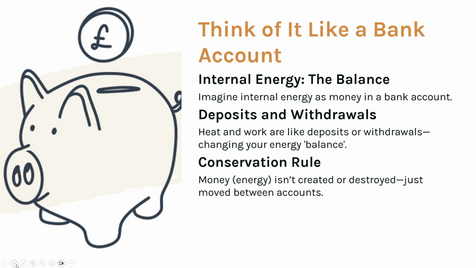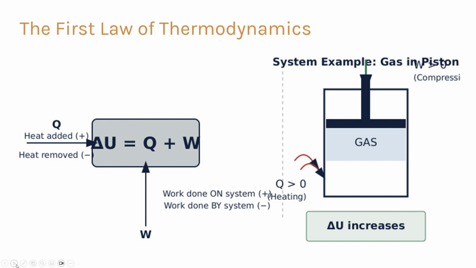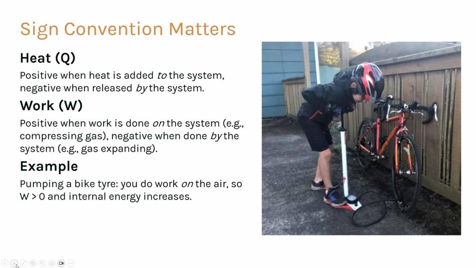The first law of thermodynamics. This idea leads us to the first law of thermodynamics. The first law states that the change in internal energy of a system is equal to the heat added to the system plus the work done on the system. We write this as delta U equals Q plus W. Understanding the sign convention is very important. Heat, Q, is positive when heat is added to the system and negative when heat leaves the system. Work, W, is positive when work is done on the system and negative when work is done by the system.